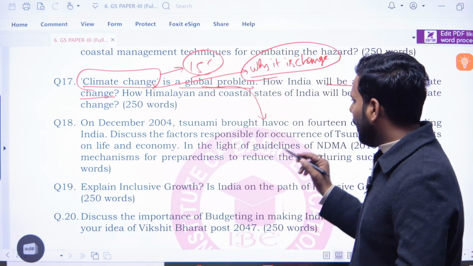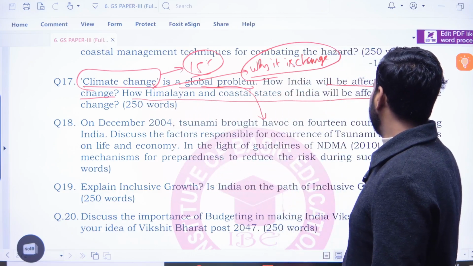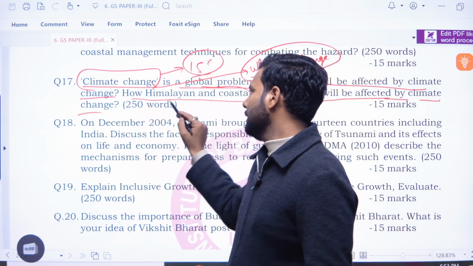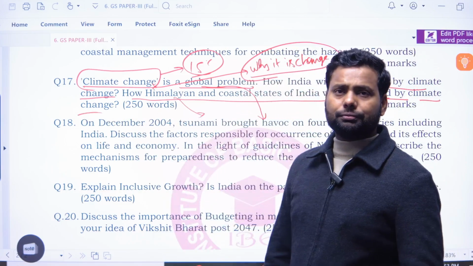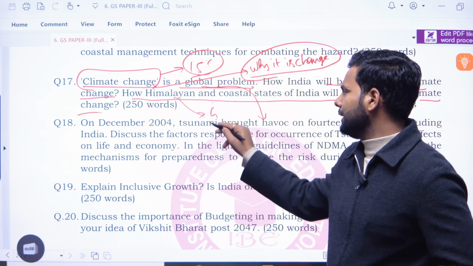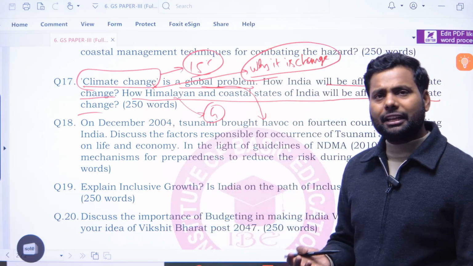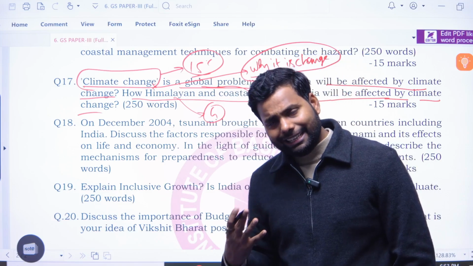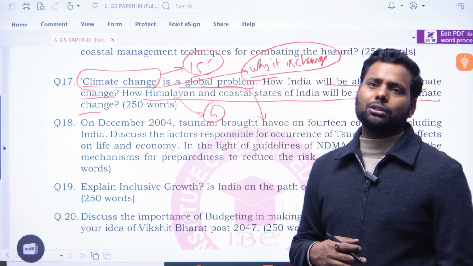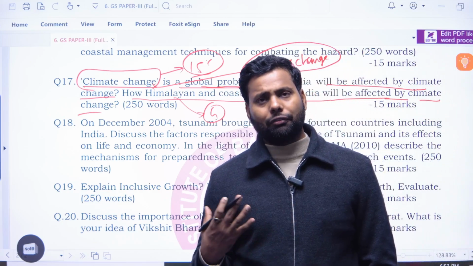Okay, how will the Himalayan and coastal states of India be affected by climate change? Yes, here there are a large number of cloudburst incidents, a large number of glaciers are shrinking, and day by day the temperature of the Himalayan regions is increasing, which increases water stress, because we all know that the Himalayas are the main source of fresh water.